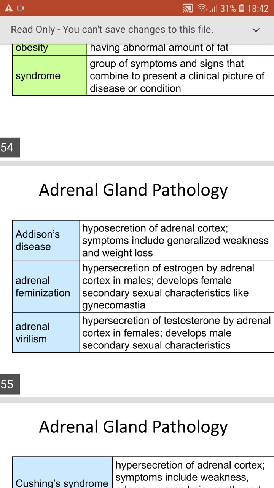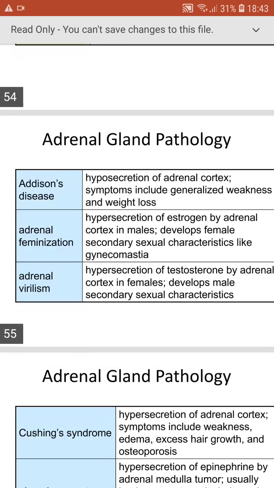And adrenal virilism, which means hypersecretion of testosterone by adrenal cortex in females, leads to development of male secondary sexual characters in females. So these both are contrasts. Adrenal feminization will be seen in the males, and adrenal virilism will be seen in females.